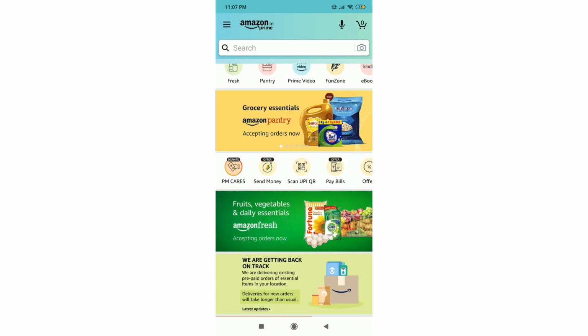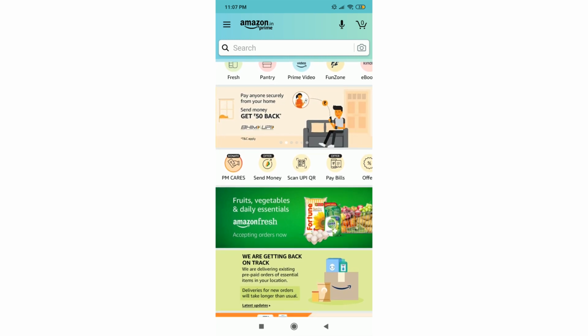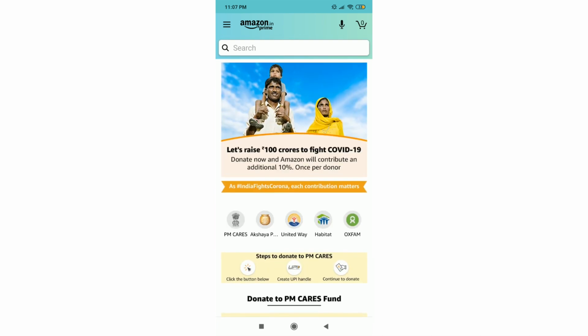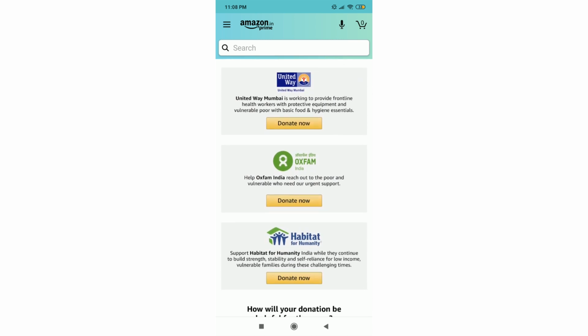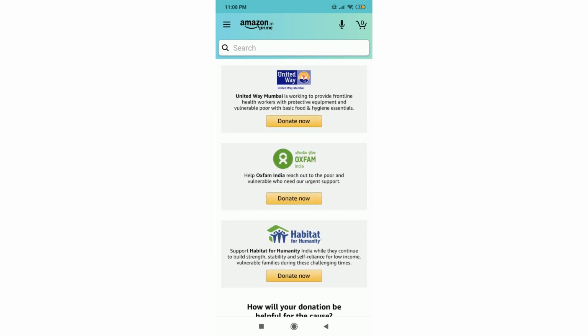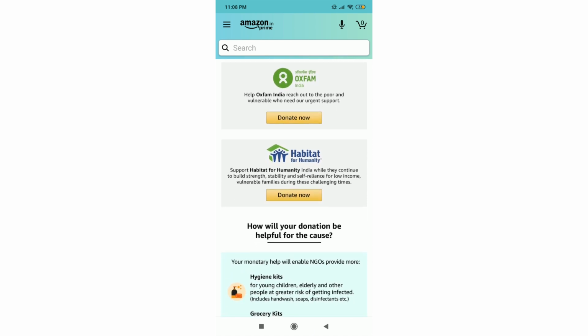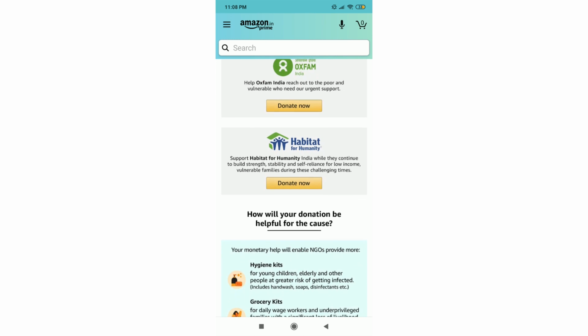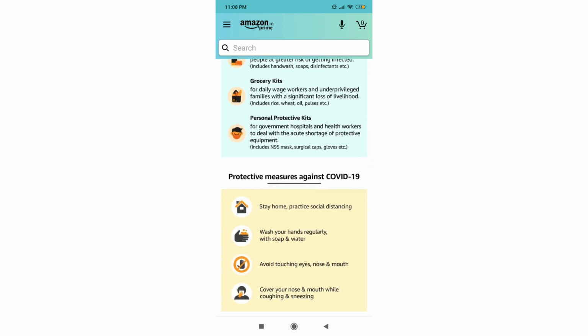Let's get started. Open up the Amazon app and go to the home page. You can find the PM Cares icon over there. Click that and it will redirect you to the donation links. These are the organizations you can donate to support them in helping the needy. Also, you can find a few tips and other important information regarding COVID-19. There's also information about how your donation will be utilized.